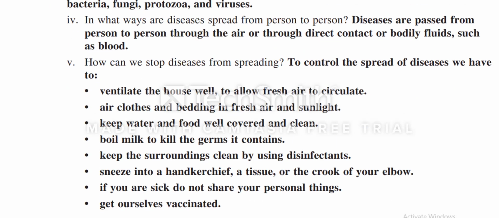Keep surroundings clean by using disinfectants. Sneeze into a handkerchief, a tissue or the crook of your elbow. If you are at risk, don't share your personal things. Get ourselves vaccinated.